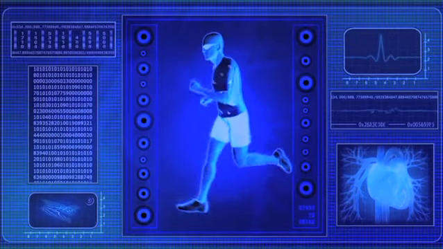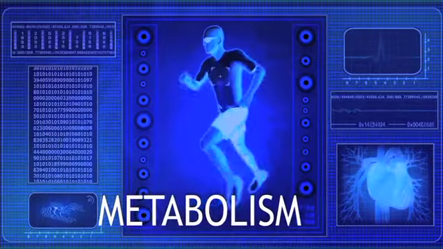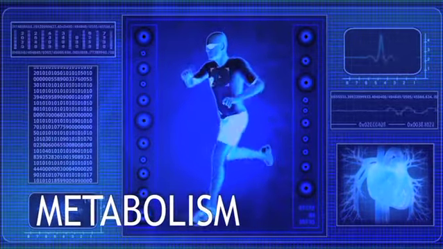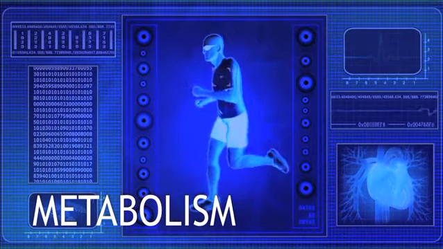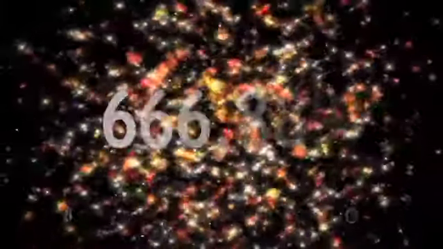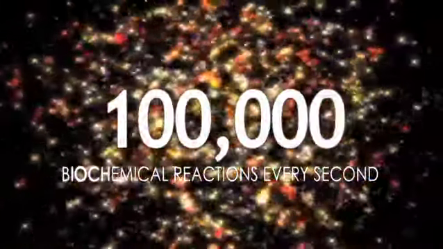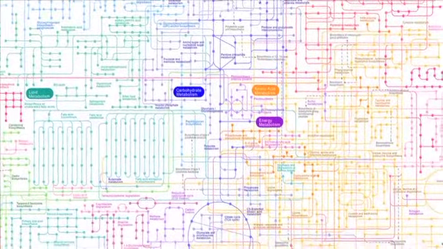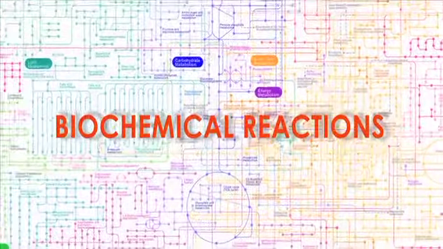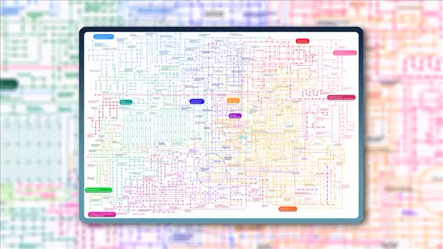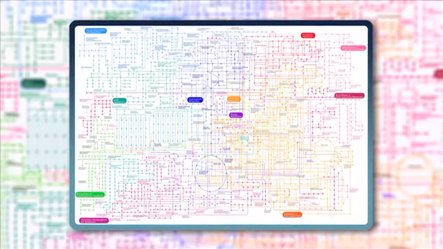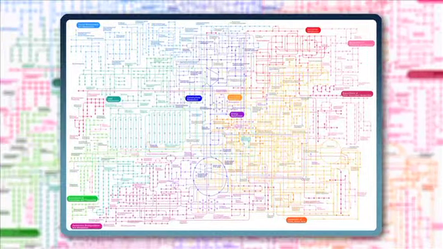Another important term is introduced here: the metabolism. Everything starts from the metabolism, which is a fascinating word that everyone knows, but which is used far too superficially in our opinion. There is a lot of movement going on inside the cells. Just think, inside a cell, there are around 100,000 biochemical reactions every second. This is a general diagram of all the biochemical reactions that take place in our organism. As you can see, it is extremely complex. Each dot you can see is a molecule, which is constantly transformed into other molecules.